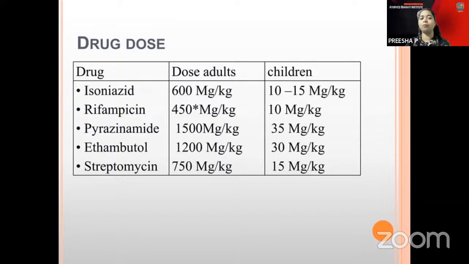These are the main drugs which can be given in DOTS. This can be asked: name one of the drugs given in DOTS. So you have to mention streptomycin; usually streptomycin may be in the options. Streptomycin, ethambutol, pyrazinamide, rifampicin, and isoniazid. So you have to remember rifampicin and streptomycin. These are the two drugs generally given in DOTS treatment strategies.